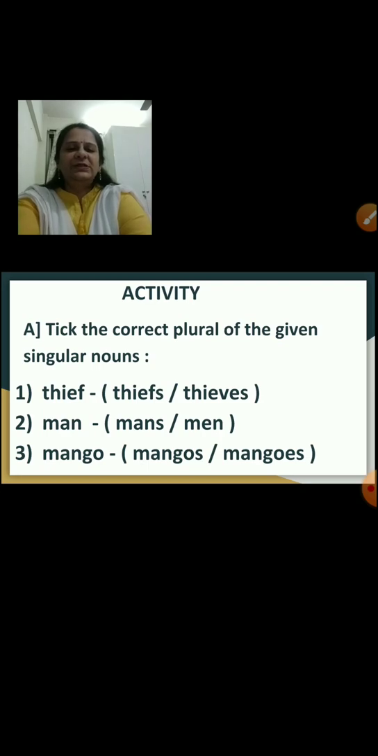Okay, now let's do some activity, children. I hope you all have understood what singular and plural nouns are. So let's do some activity. Tick the correct plural of the given singular noun.